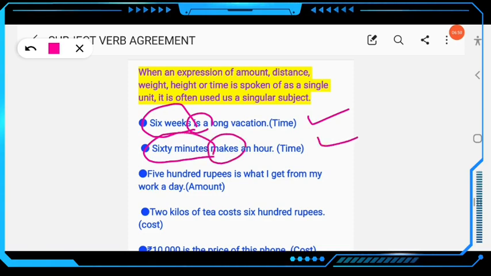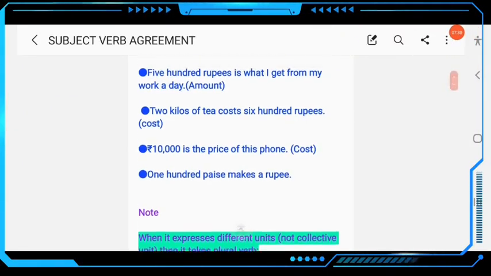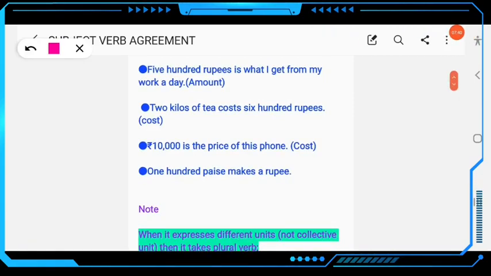500 rupees, this is an amount. 500 rupees is what I get from my work a day. 2 kilos of tea, here cost is singular. Don't write cost, because here we are talking about the cost of something. 2 kilos of tea, you have to use a singular verb. Then next example, rupees 10,000 is the price of this phone. Here the verb is the be verb, so you have to use is.